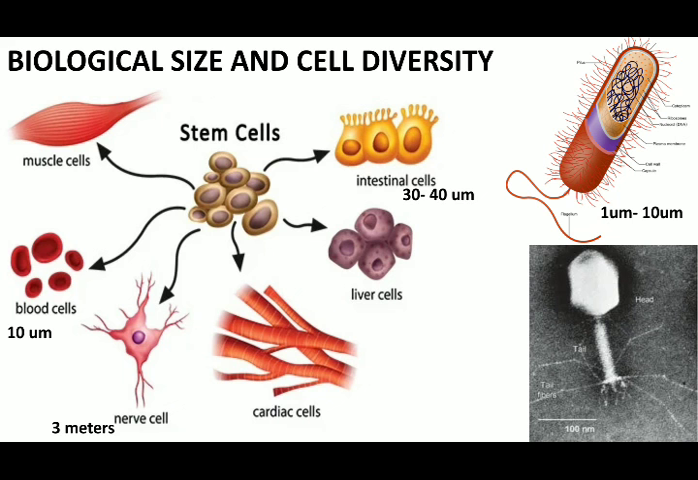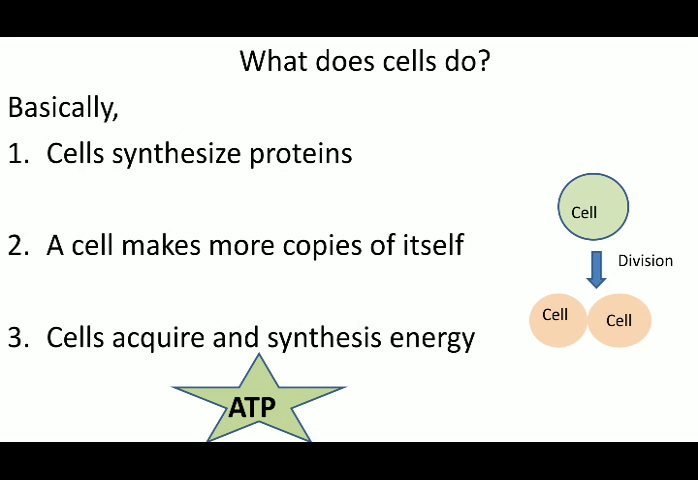So diversity can be seen in various aspects: in the size, in the shape, and even in the function. Then we are going to see what functions the cells do. Here we are going to discuss very superficial, very basic functions. Later we will be studying detailed functions of each organelle and each cell in our further sessions.